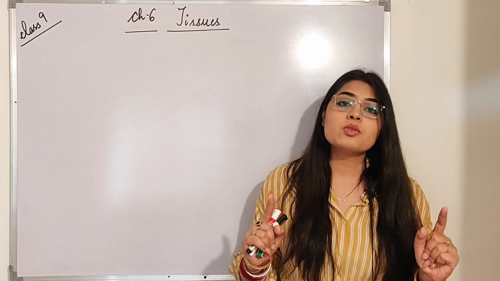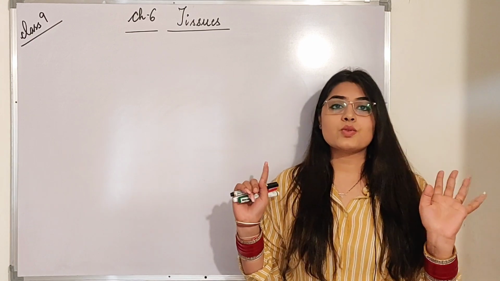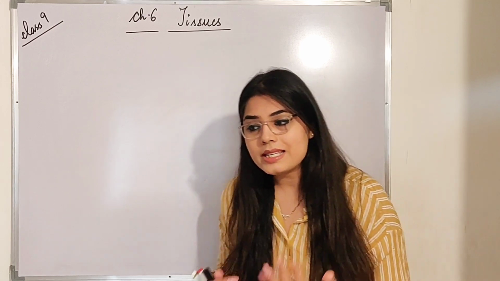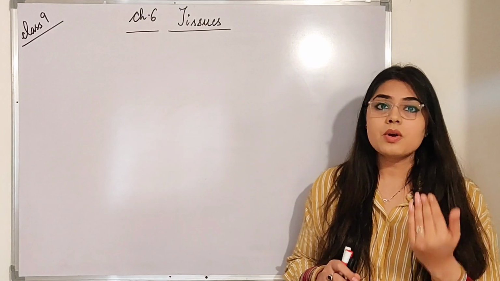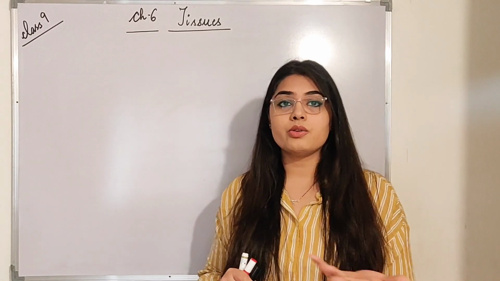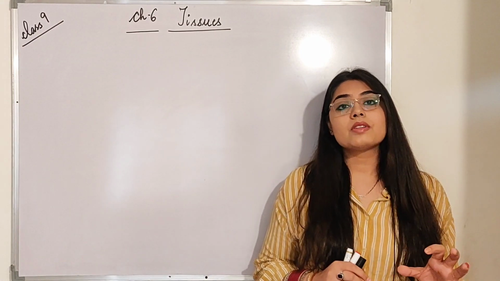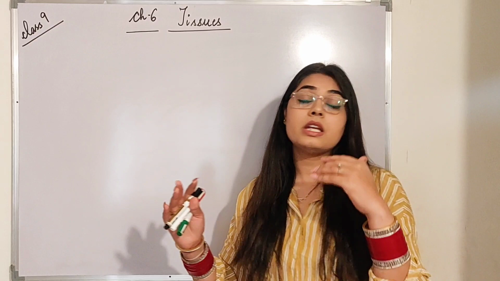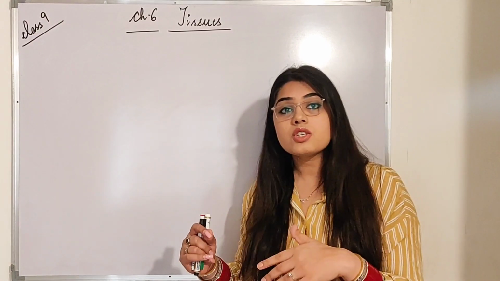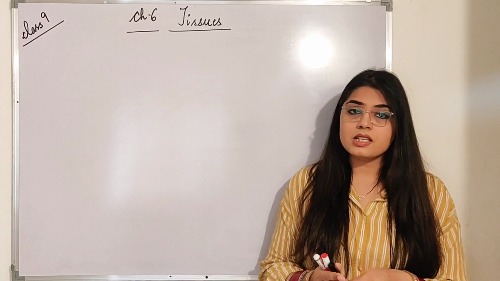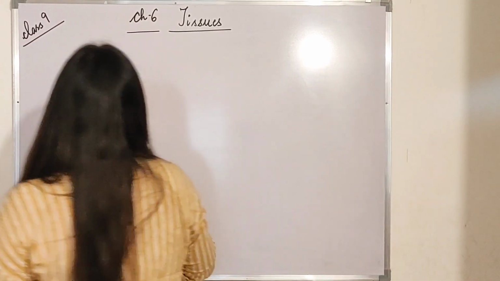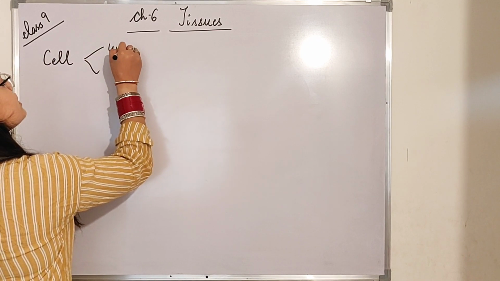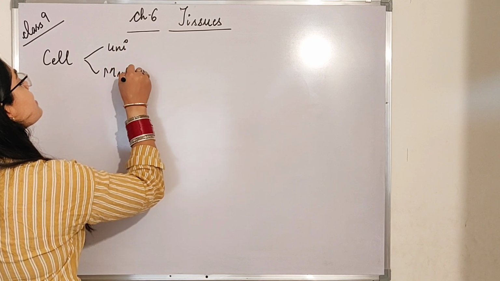So the chapter number 2 that we are going to start for bio is tissues. In the previous chapter, what we studied is what is a cell. I told you that the cell is the fundamental unit of life. On the basis of cells, the number of cells in a particular person's body or in a particular species, organisms are divided into two groups: unicellular and multicellular.